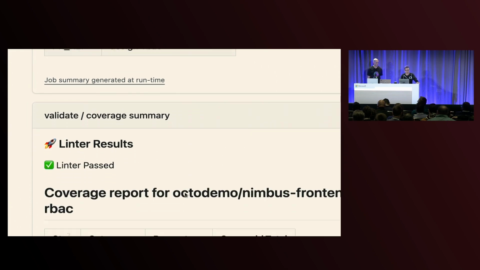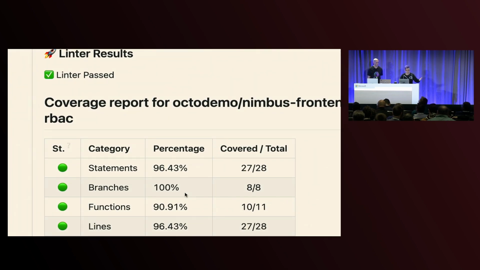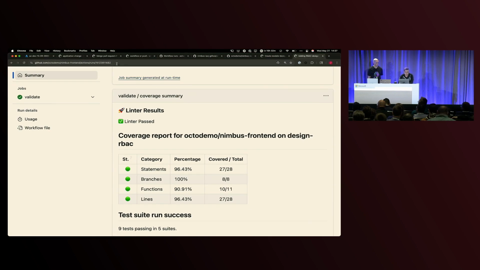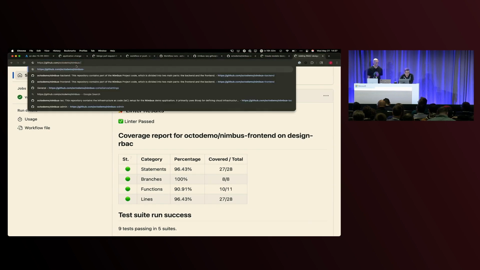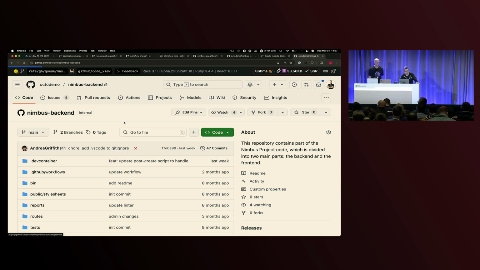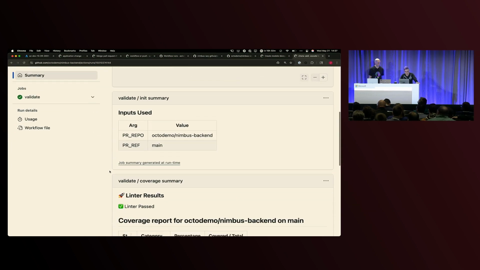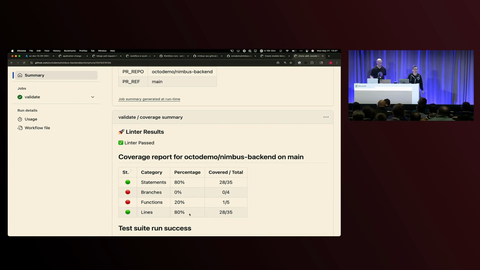And then scrolling down further, I get those coverage summary results, where I have this on the front end, and if we go take a look at the same run, let's take a look at the back end, we'll have the same type of reports, only on this one, we know that we now need to do some work because the code coverage reports are red on this one. But we have the same kind of standardization, and that's super powerful as well.